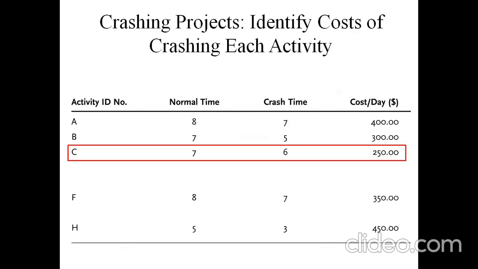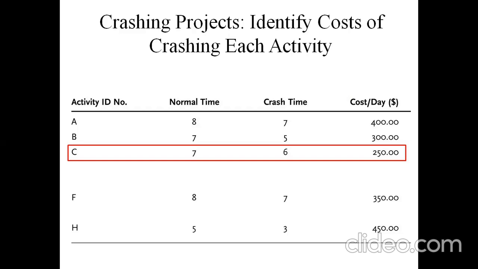The cost of each activity can be calculated. For activity A, normal time is 8, crash time is 7, cost per day is 400, and the cost for activity B is 300. For activity C it is about 250, for activity F it is 350, and H is 450.